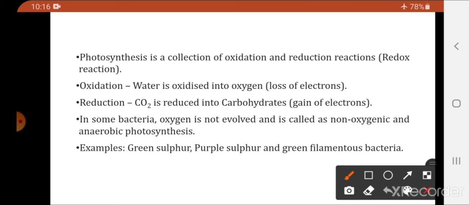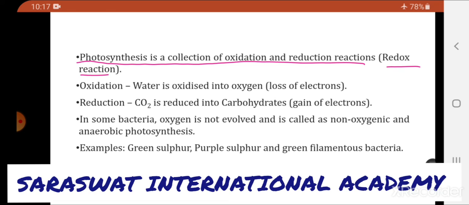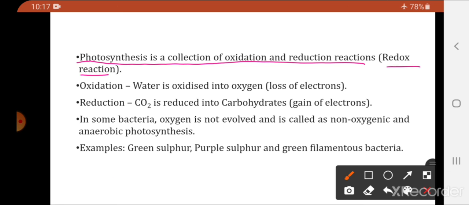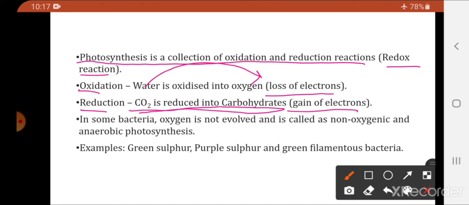So, how can we say what is photosynthesis? Photosynthesis is a collection of oxidation reduction reactions, or you can say it is a redox reaction, where oxidation and reduction occur. Oxidation means water is oxidized to oxygen, because there is loss of electrons, or you can say loss of hydrogen atoms. Whereas reduction, where carbon dioxide is reduced to carbohydrate, is gain of electrons.